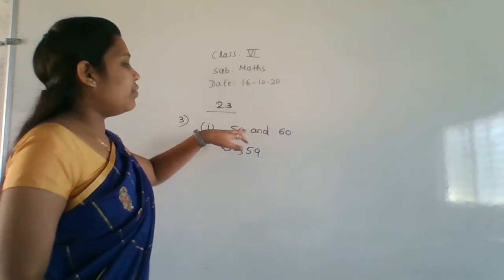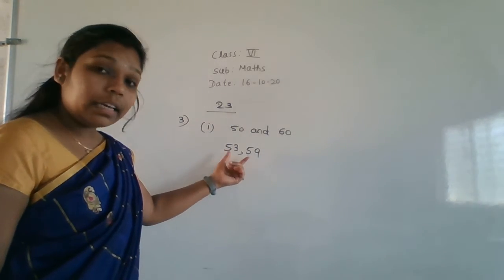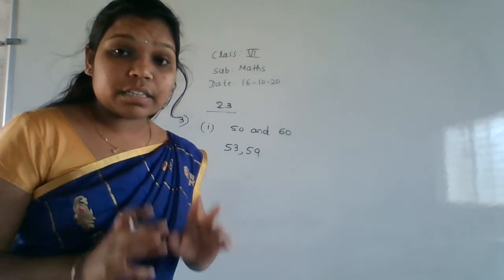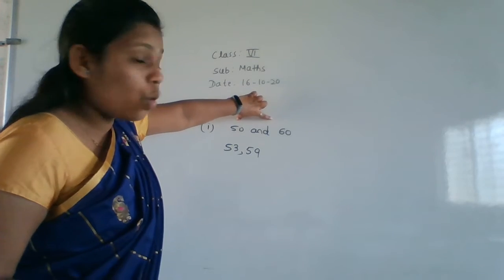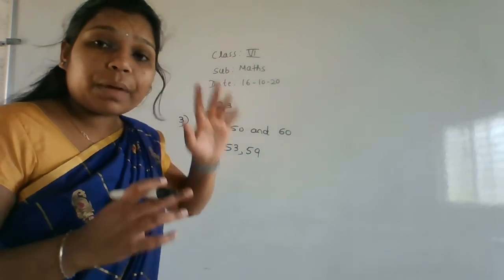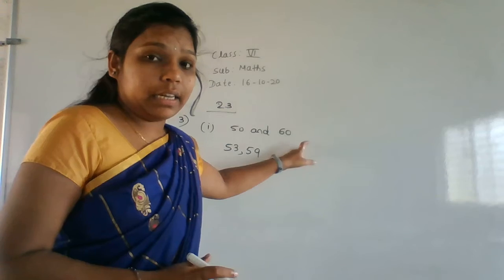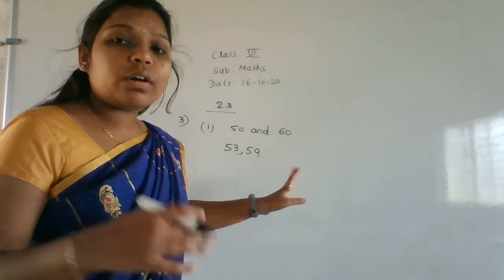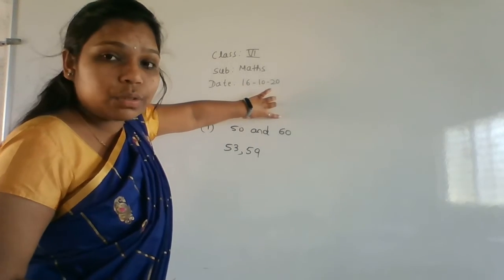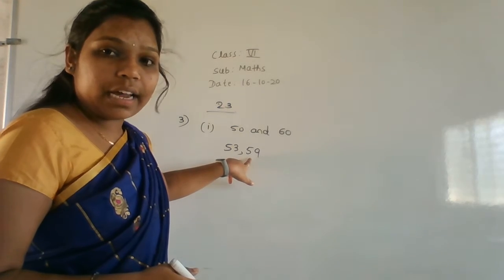Right? So in between 50 to 60, which are the prime numbers? 53 and 59 are the prime numbers. This is the answer. We have to write prime numbers between these two given numbers. Here the given numbers are 50 and 60. What are the prime numbers that lie between 50 and 60? In between only we have to write. Don't write other prime numbers here. Getting? Only in between these two numbers we have to write the prime numbers. That is, 53 and 59 are the answers.